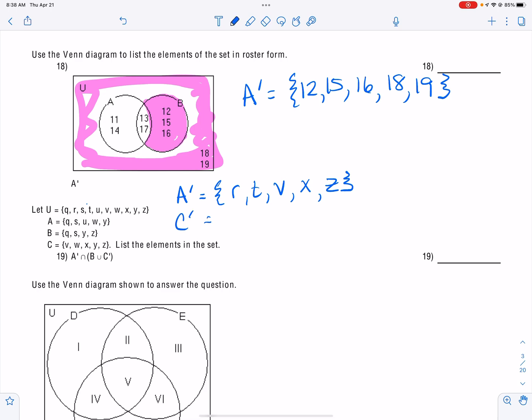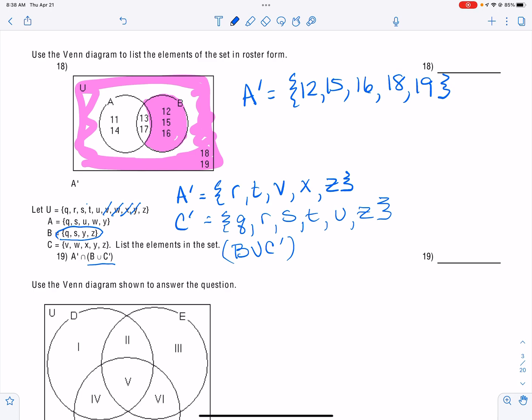Taking out what C is, V, W, X, Y, C complement is Q, R, S, T, U, and Z. And now I'm going to put that together with B. So B union C complement is everything in B and everything in the C complement, and I do not write repeaters, okay?